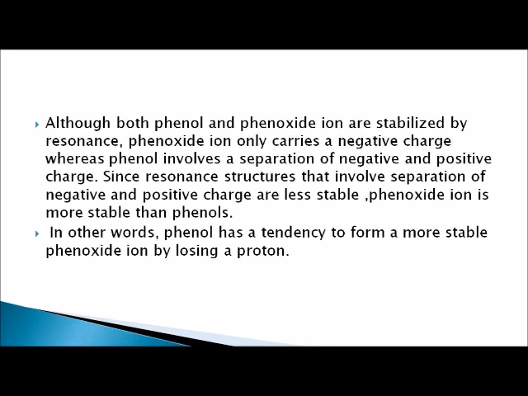Although both phenol and phenoxide are stabilized by resonance, the phenoxide ion only carries a negative charge, whereas phenol involves a separation of negative and positive charge. Since resonance structures that involve separation of negative and positive charge are less stable, the phenoxide ion is more stable than phenol. In other words, phenols have the ability to form a more stable phenoxide by losing a proton.